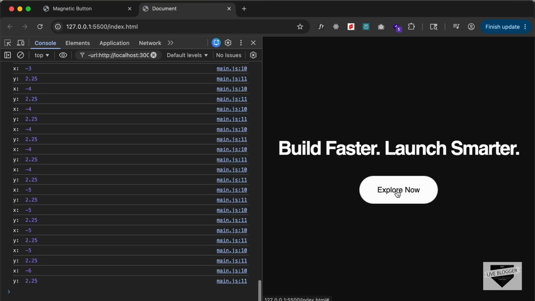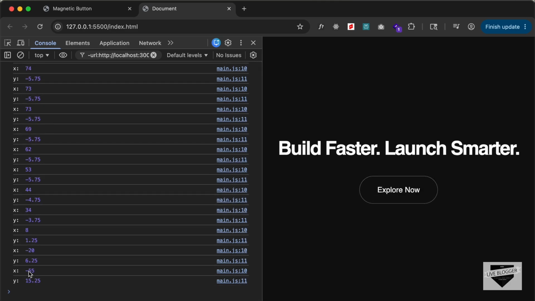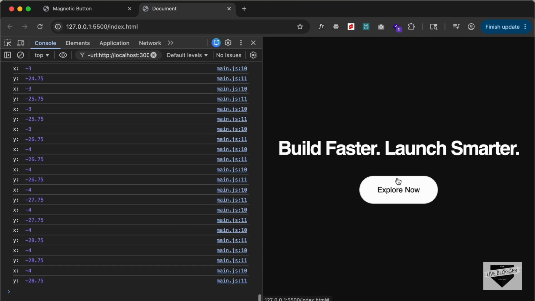So when we are in the center, we can see that the values are 0, and when we go to the left, the X value is negative, and when we go to the right, the X value is positive. You can see that on this left side over here. And when we go to the top, the Y value is negative, and when we go to the bottom, the Y value is positive. So in this way we get the exact position of the mouse pointer from the center of the button. Now we need to move this button based on this X and Y positions, but we need to move it a little bit, not exactly how much the mouse pointer is moving.